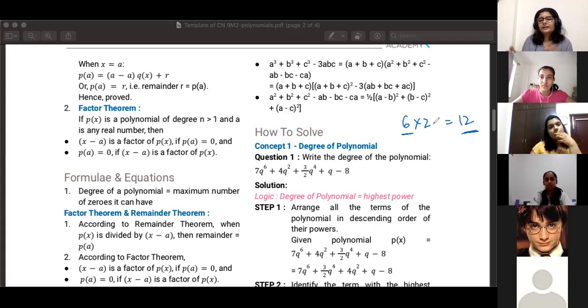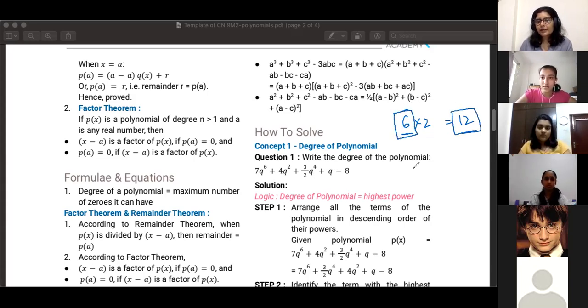So what do you call the relation the other way around? Like 6 is what of 12? Ma'am, 6 is the factor of 12. Right? So I can say that 6 is a factor of 12 because when I divide 12 by 6, what will be the remainder if 6 is a factor of 12?